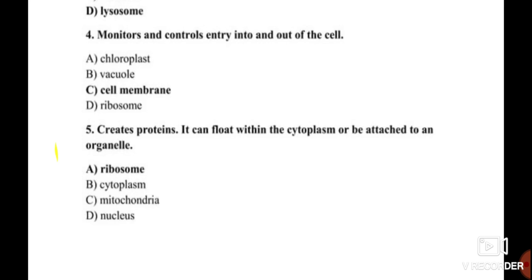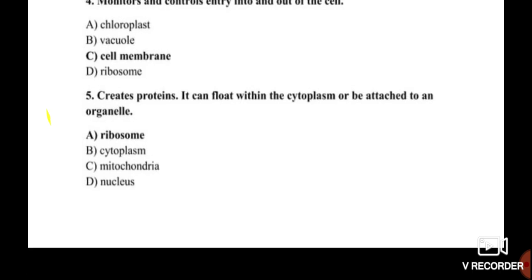Chloroplast, vacuoles and ribosomes are playing different roles. Chloroplast is for photosynthesis, for production of food or production of glucose or carbohydrate by using sunlight. Vacuole and ribosome are for protein synthesis.